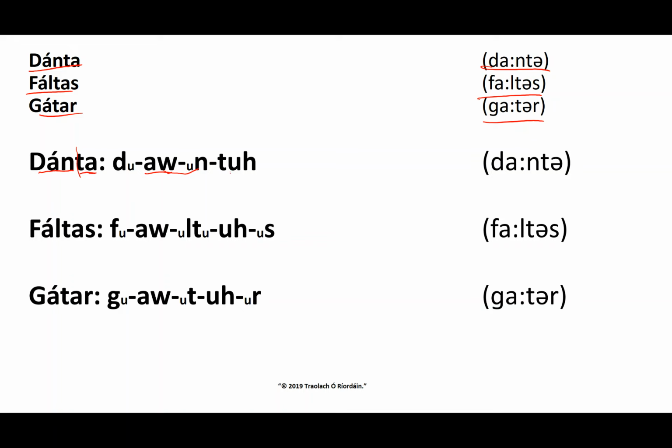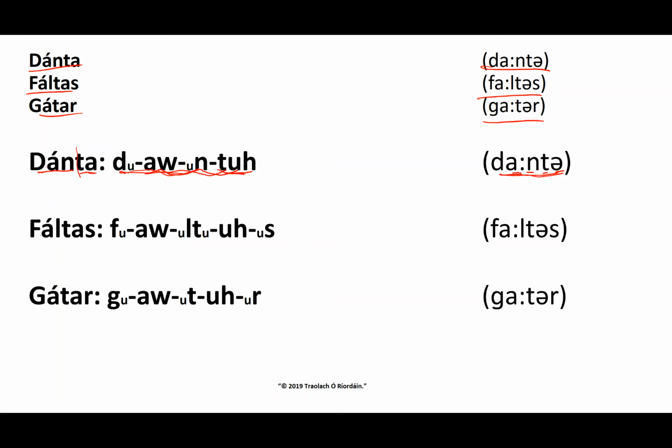That final A is an O, and that's also telling me the T is broad too. So I have on to. And then, of course, going back to my first consonant, which is the D here, it's followed by that long A, and that A is broad, so it tells me the D is broad, which is dawn to, which means poems, dawn to. And here you can see it written out in the phonetic alphabet. There's your A colon, O, your N is broad, and T is broad, and there's your us sound, on to, and the D is broad, dawn to.